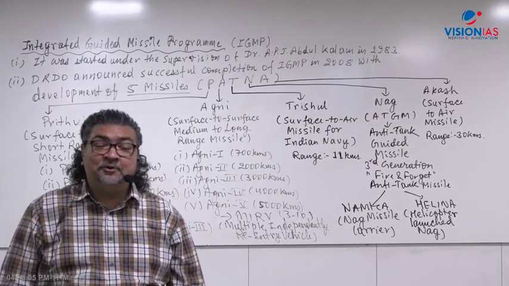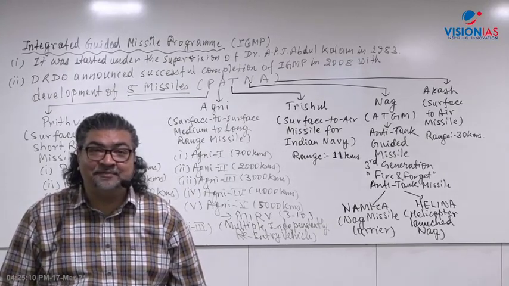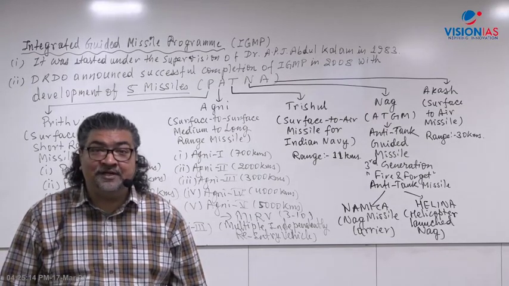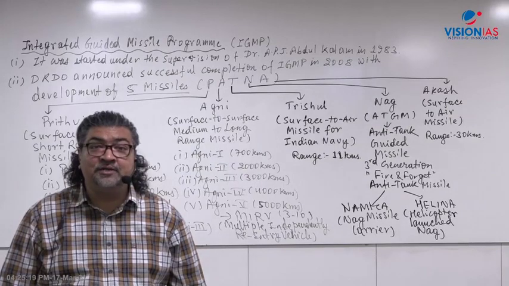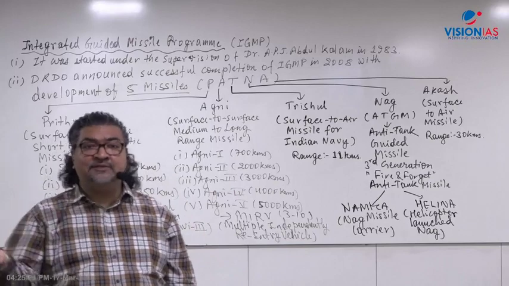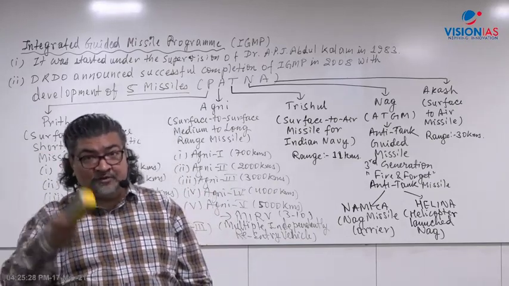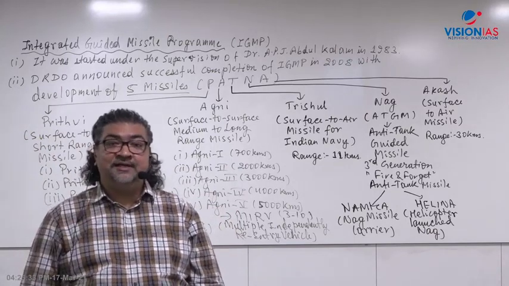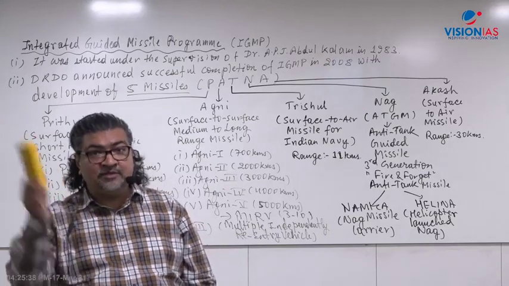And who keeps the nuclear command? Nuclear command of India is under the President of India. In the Indian Constitution you have studied, the President of India is the supreme commander of all military forces. Even the officers who get commissioned get the certificate from the President of India. It's all in the name of the President of India. Even India's nuclear command is under the President of India.